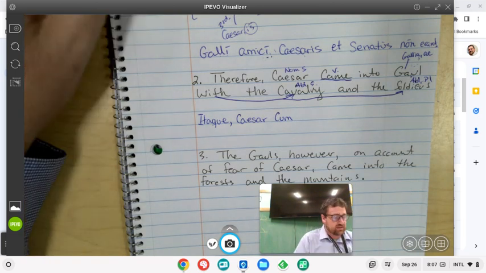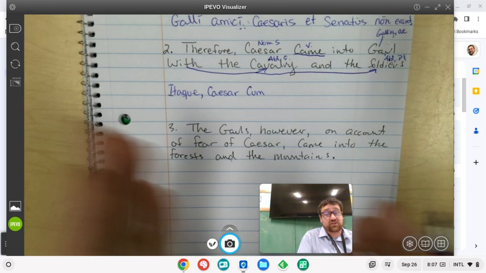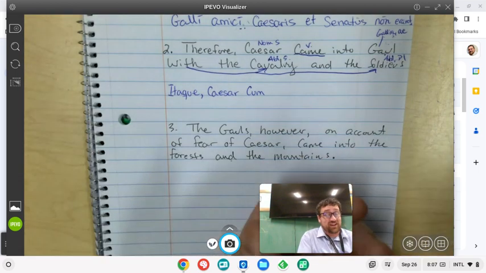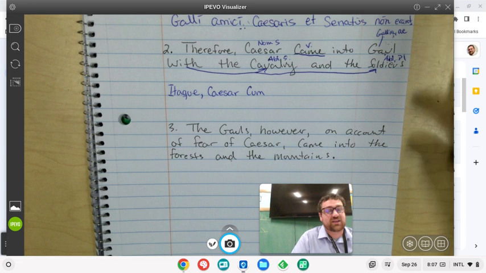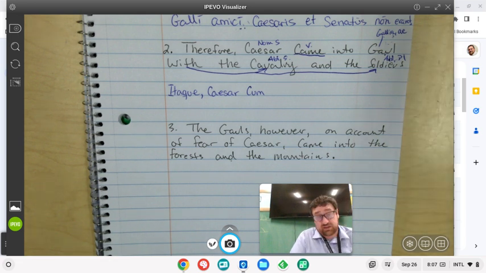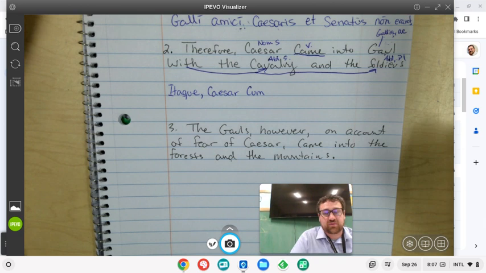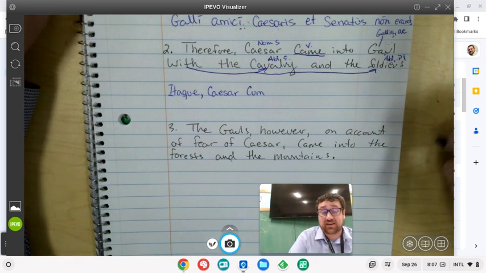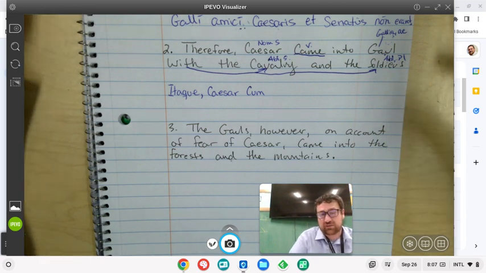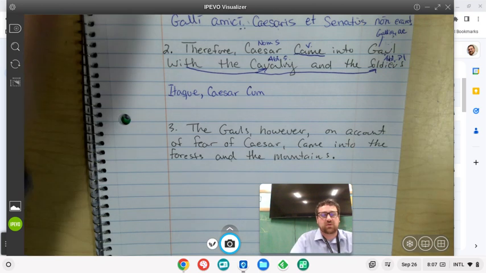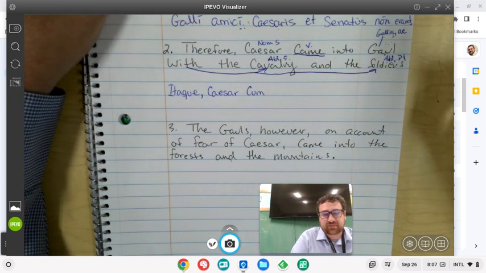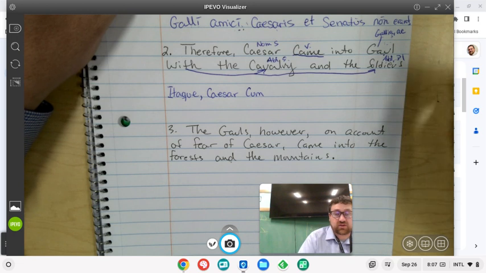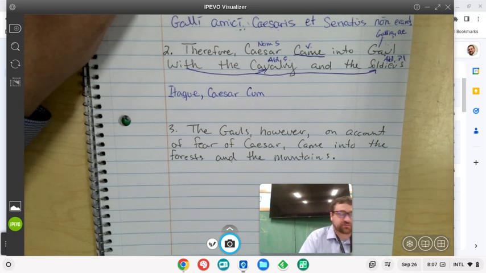Well, let's see. Don't have my books, so I like to model opening the book and finding the word, because that's what I suspect doesn't happen as much as maybe it should happen. Don't have the book with me, so with the cavalry, what is the dictionary form of cavalry, and what declension does it belong to, so that we know what endings we're working with? So this is a fourth declension word, equitatus, equitatus.